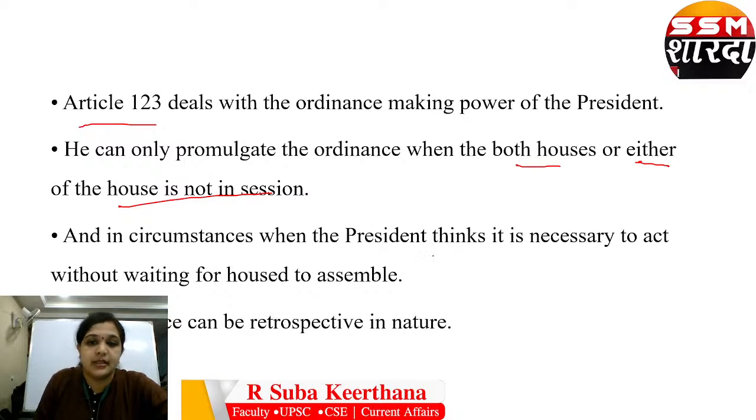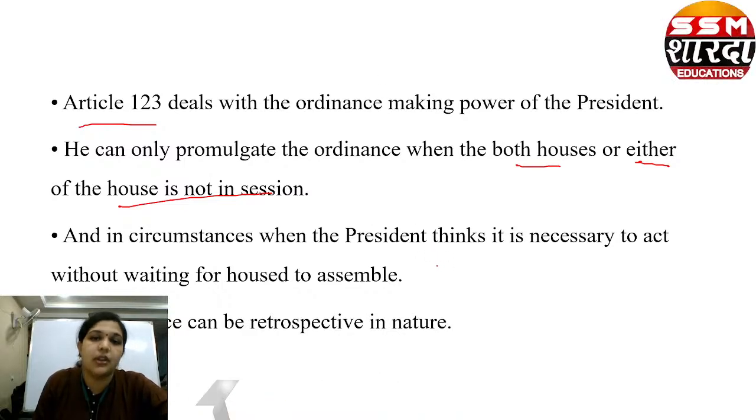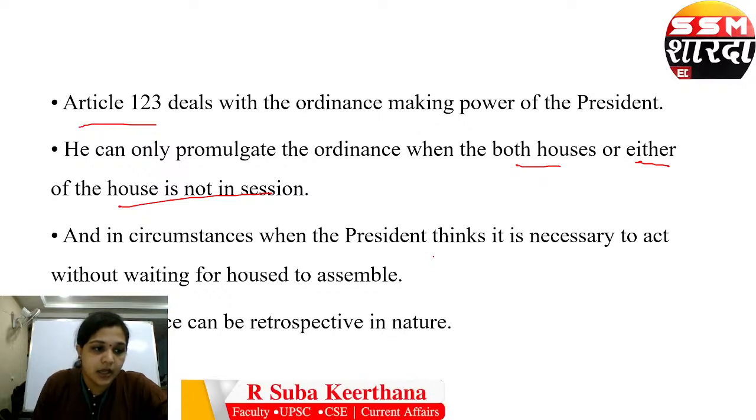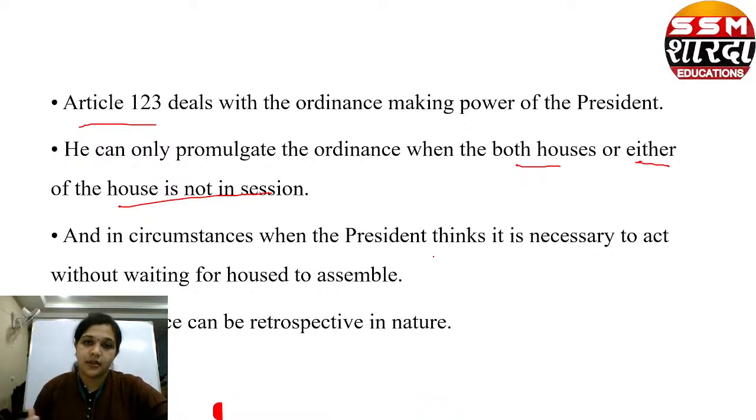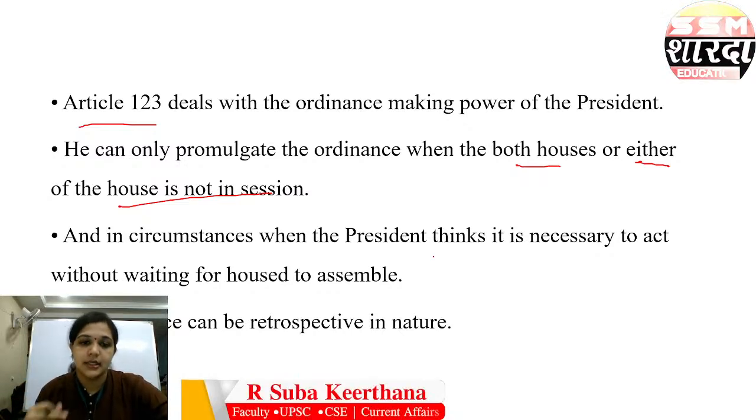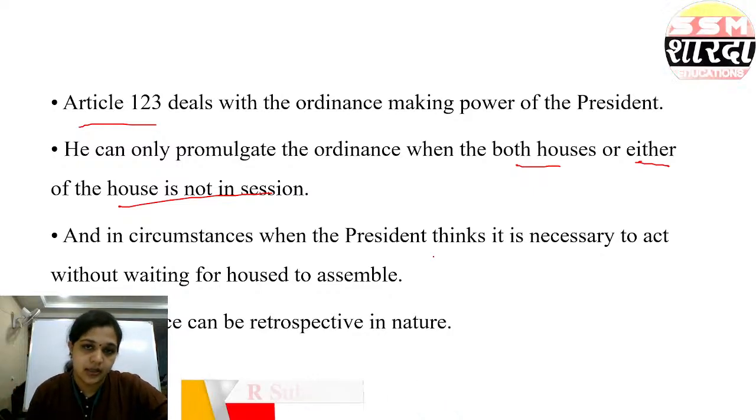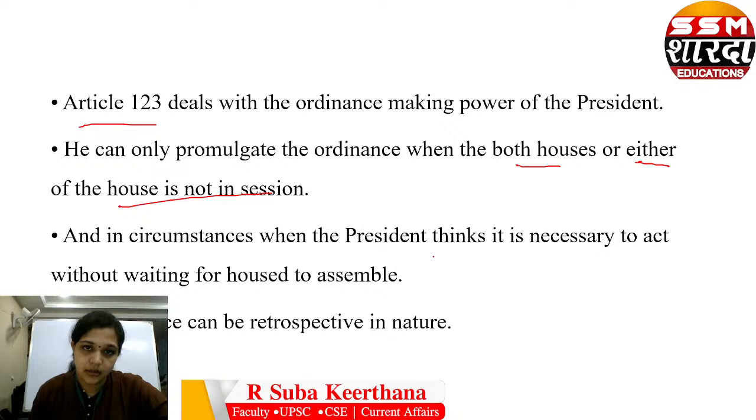And the President thinks it is necessary to act: if there is something very urgent that has to be addressed, then the President need not wait for both the houses or either of the houses to pass an act. Instead, the President can promulgate an ordinance, and later the houses have to pass the ordinance.